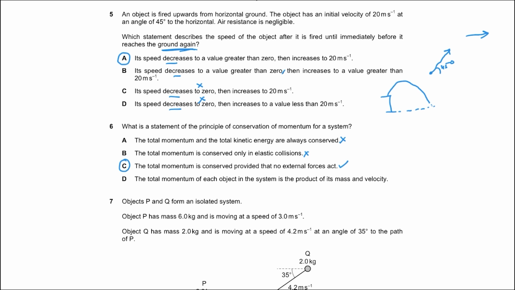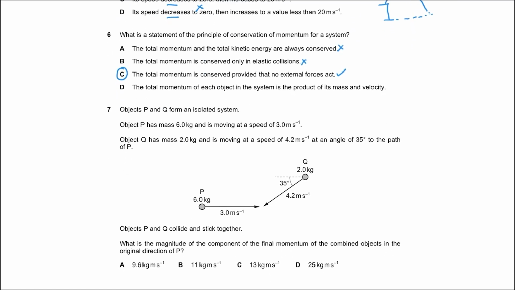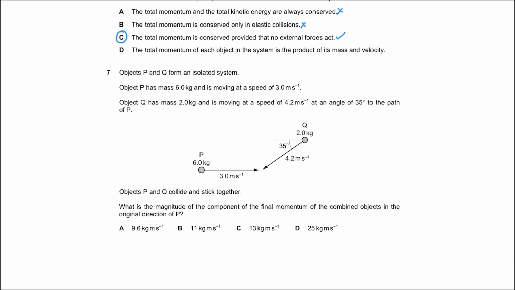Moving on to question number 7. Question 7 says objects P and Q form an isolated system. Object P has a mass of 6 kilograms and is moving at a speed of 3 meters per second. Object Q has a mass of 2 kilograms and is moving at a speed of 4.2 meters per second at an angle of 35 degrees to the path of P.